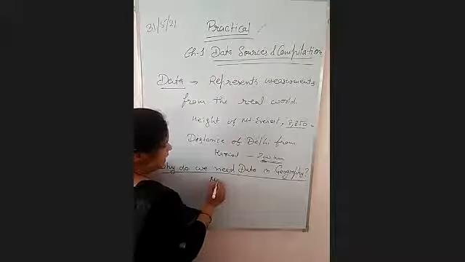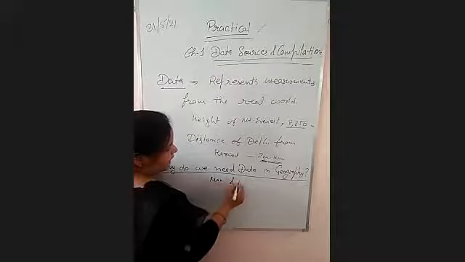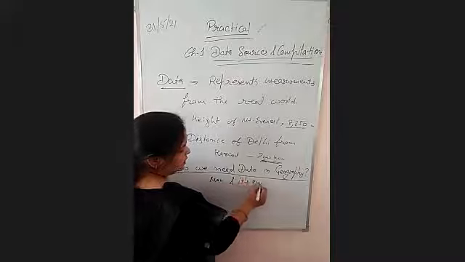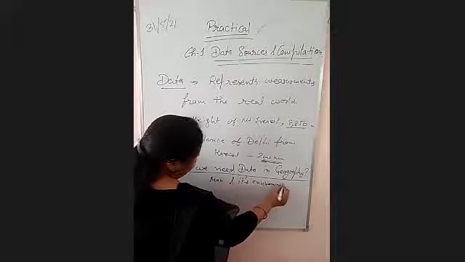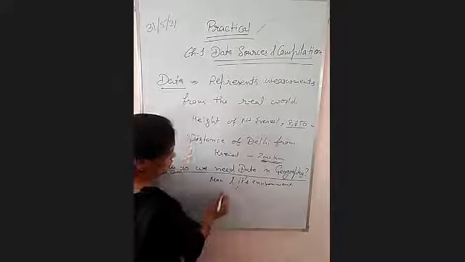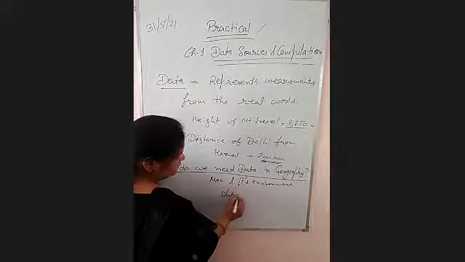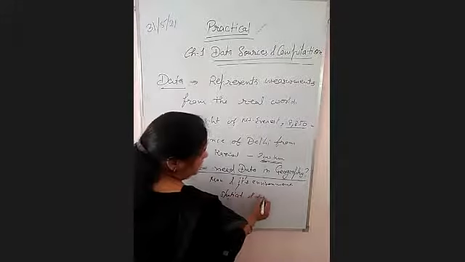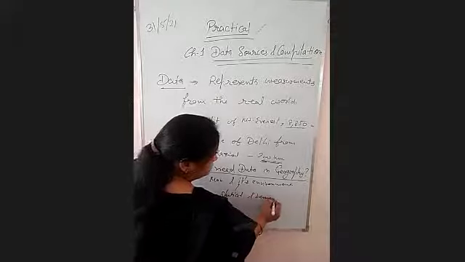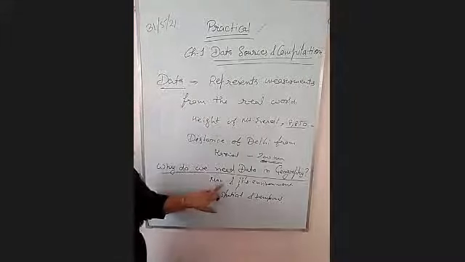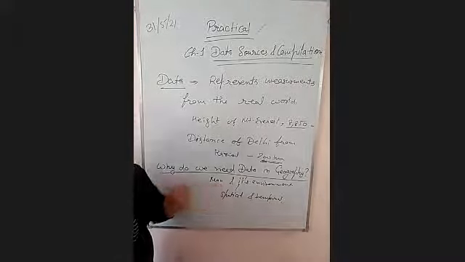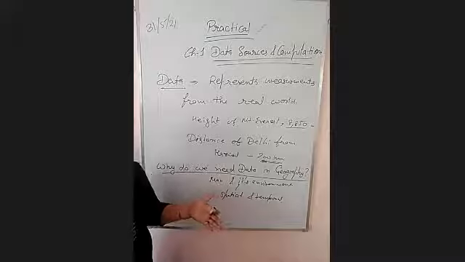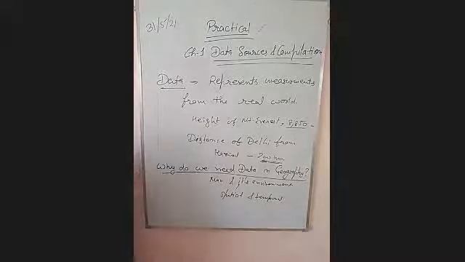So we study man and his environment in geography. It is related to spatial phenomena as well as temporal phenomena. So when we study man and his environment, then we have to go through the data. Why? Because we have to make some differences.